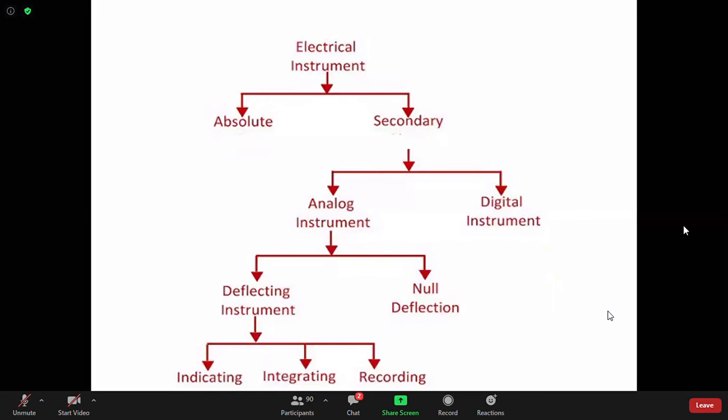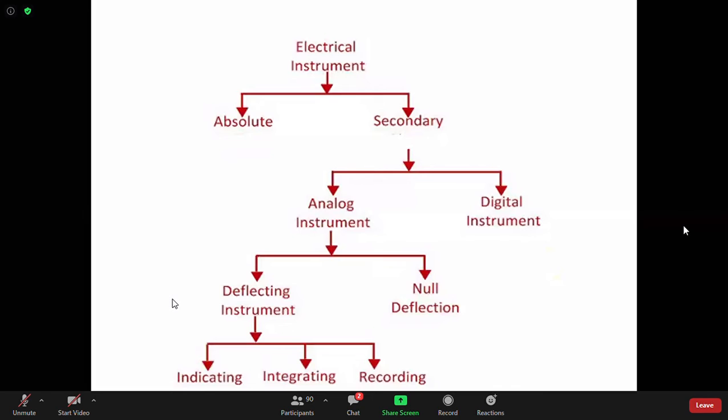Integrating type means your household energy meters, the electrical meters. They are the integrating type. They actually integrate, that means adding up. They are adding up the energy consumption each day, at each instant. Therefore they are called the integrating type. But mostly in our laboratory, or in our day-to-day life in industry, we use indicating type instruments. Indicating type means ammeter, voltmeter, wattmeter, those things.